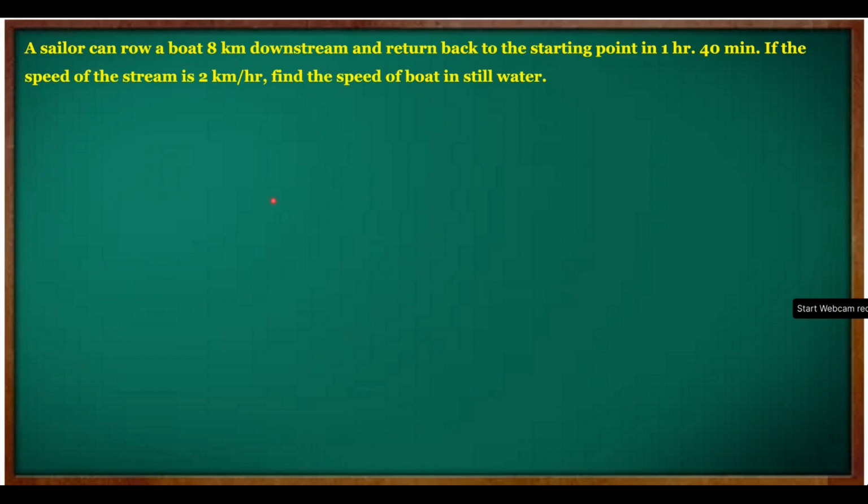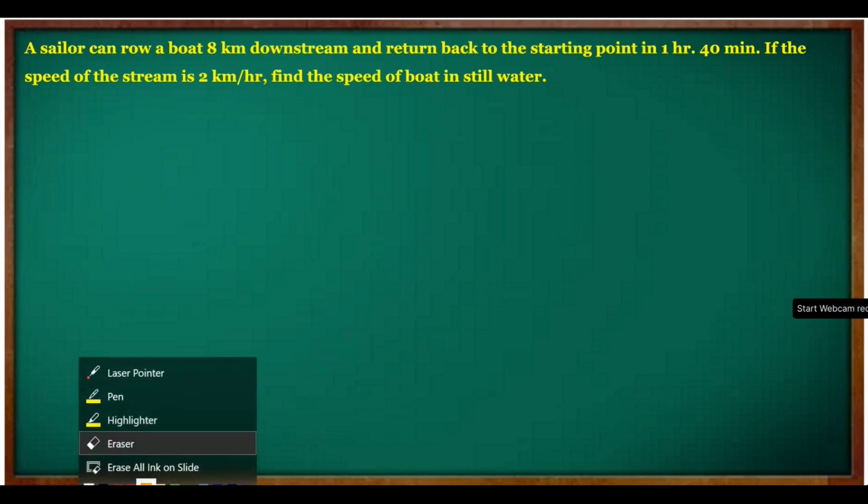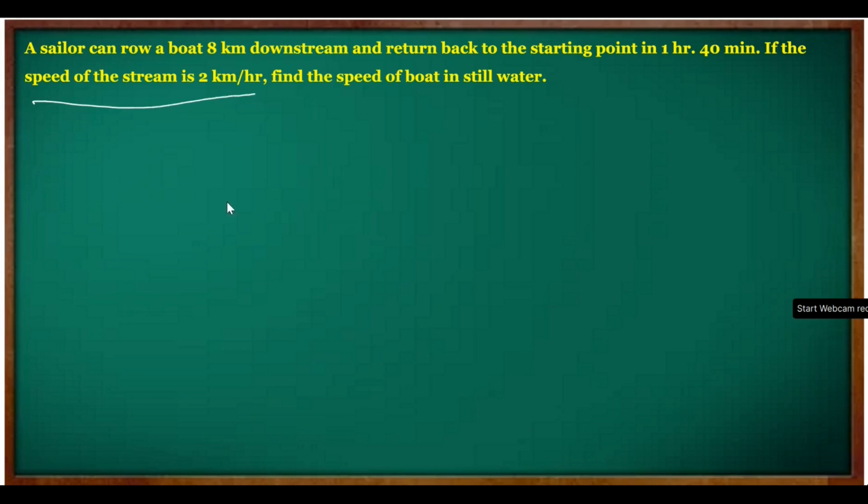Whatever is asked in the question, take it as an unknown. You can equate it to x or you can equate it to y. The speed of stream is given to you. How much is it? Here you can see, the speed of the stream is 2 kilometer per hour. That is given. Then what is not given? Find the speed of the boat in still water. This is what we need to find out.